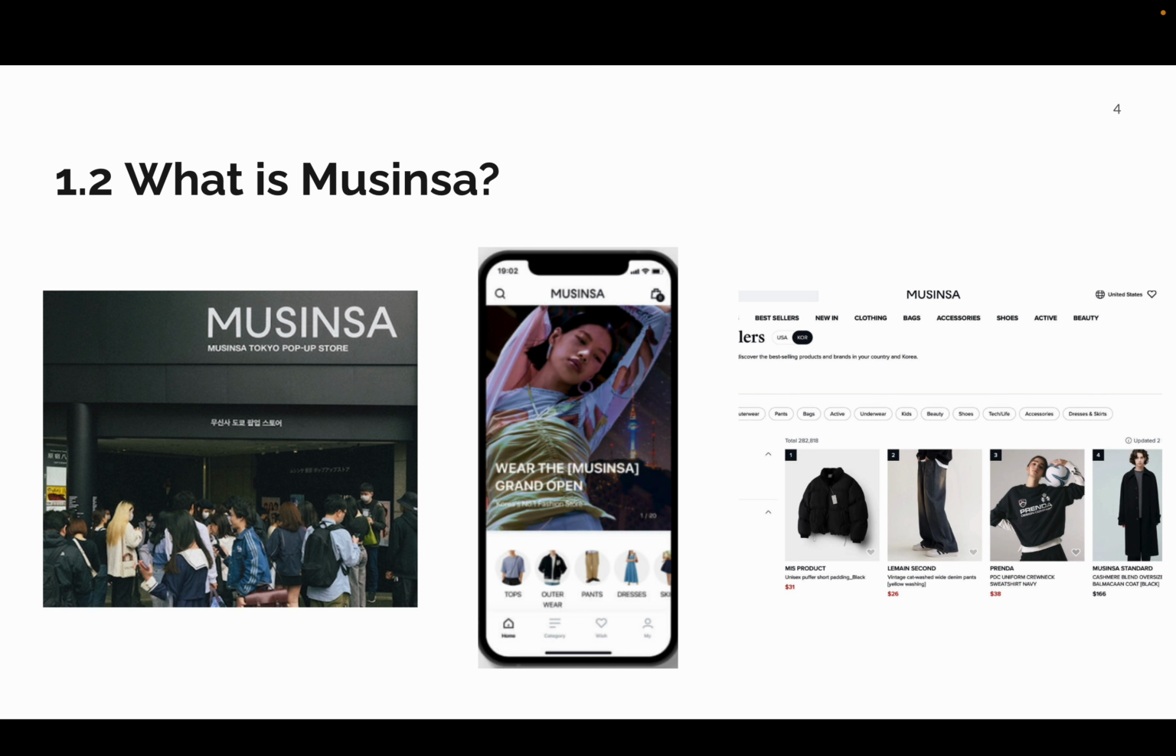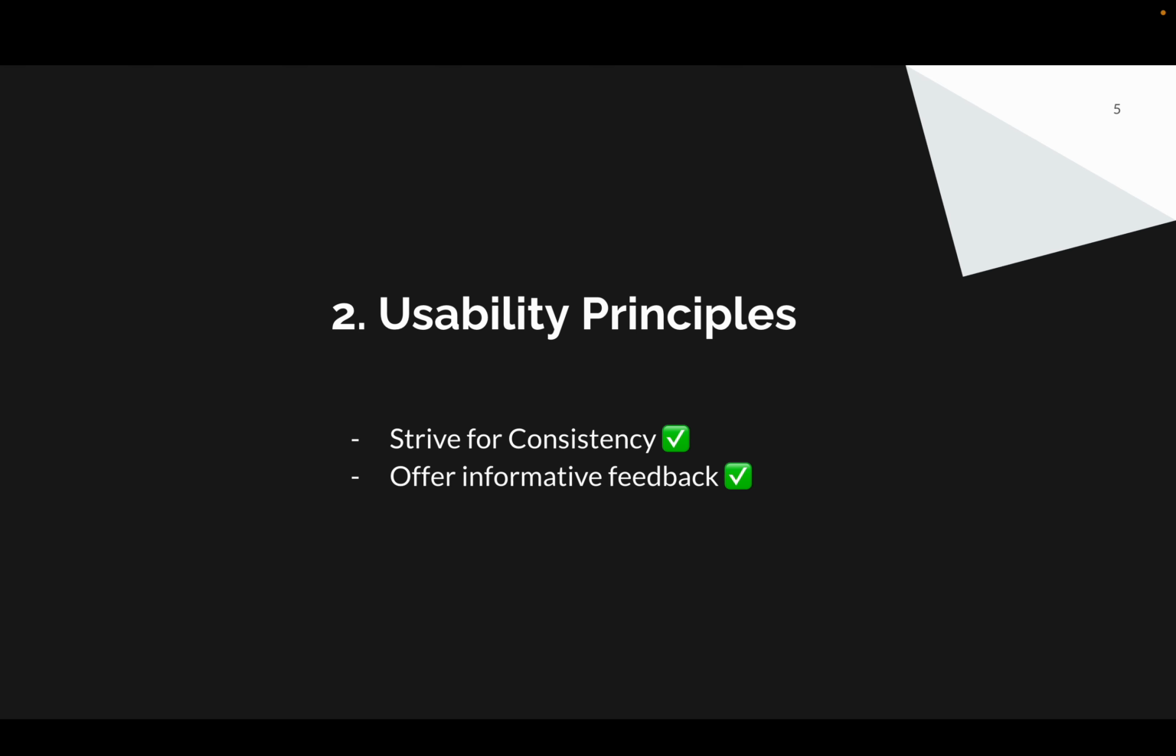This service is made available as a mobile application as well as a website on desktop. I will primarily be focused on the website, as it is my usual way to purchase clothes on MUSINSA. I will first be going over the usability principles that MUSINSA adheres to.